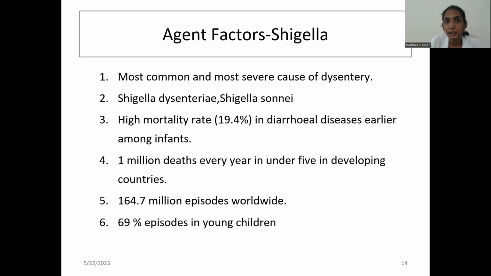In a multi-centric study based on 6 Asian countries, there were around 845 patients of Shigella, whereas no deaths were recorded. It accounts for about 164.7 million episodes. It is not cases; it is the episodes of bloody diarrhea worldwide. And 69% of episodes occur in younger children.